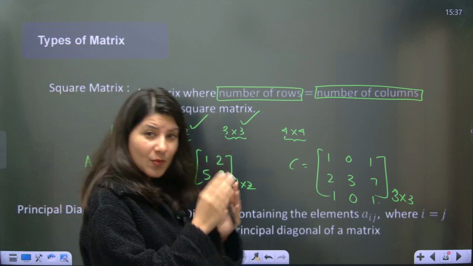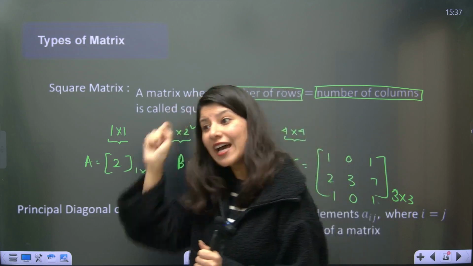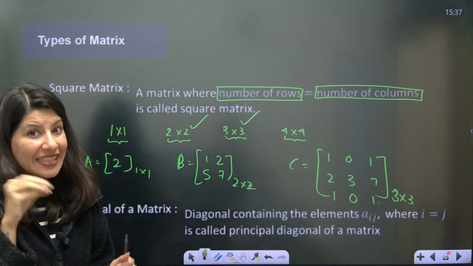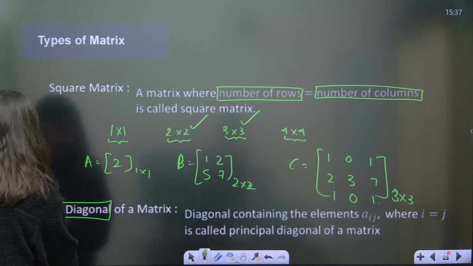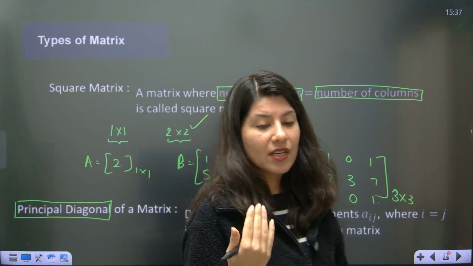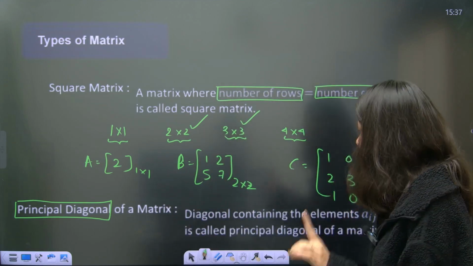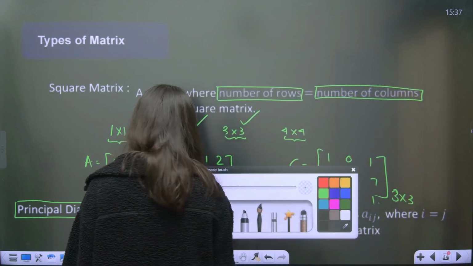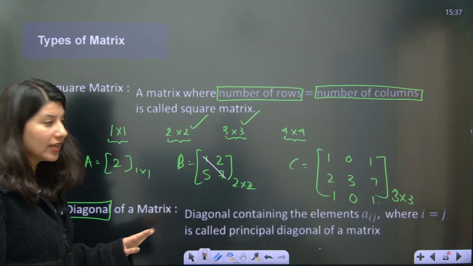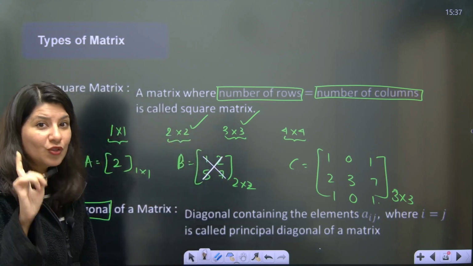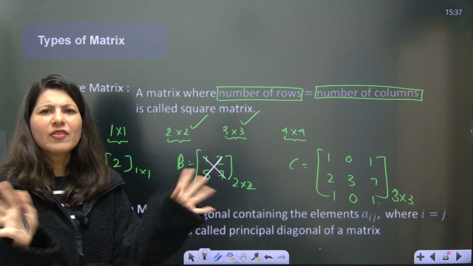Now, one more terminology you have to understand. In a square, remember the geometry, we used to have 2 diagonals. But here we have the principal diagonal, or just diagonal. Whenever somebody tells you the diagonal of a matrix, it is understood we are talking about the principal diagonal. The diagonal starts from the very first element. So this is your diagonal, 1 and 7. You must be thinking, ma'am, this is also a diagonal. No, this is not a diagonal. It can be a secondary diagonal, but we are not going to talk about that.